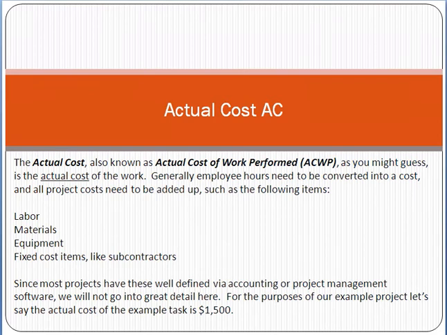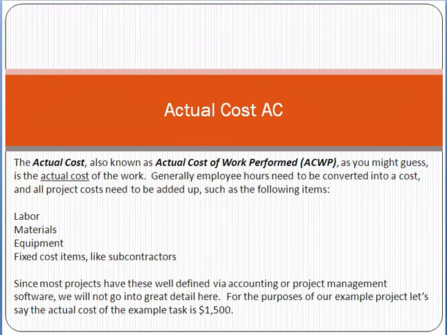What is the actual cost? What cost actually occurred, like labor, material, equipment, fixed cost items. Since most projects have these well defined via accounting or project management software, we will not go into detail here. For the purpose of our example, let's say the actual cost of the example task is $1,500.